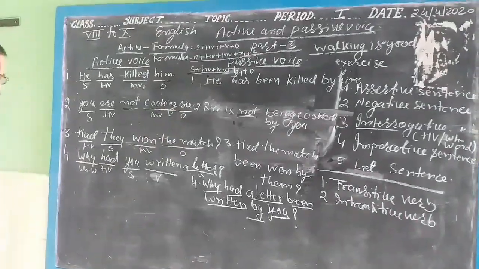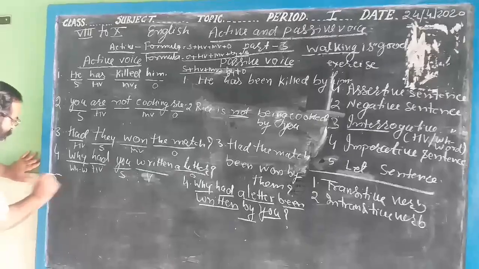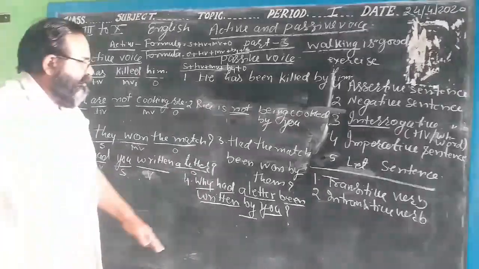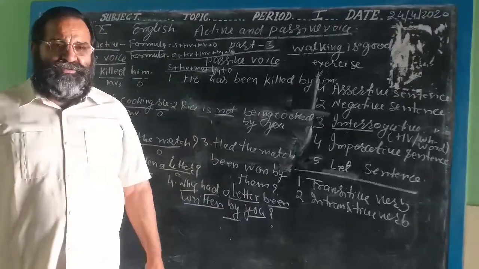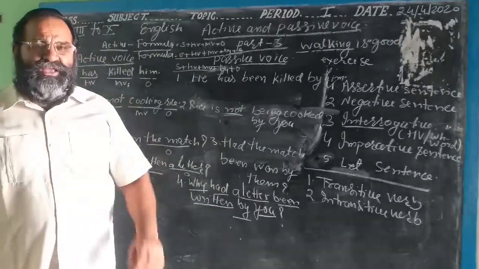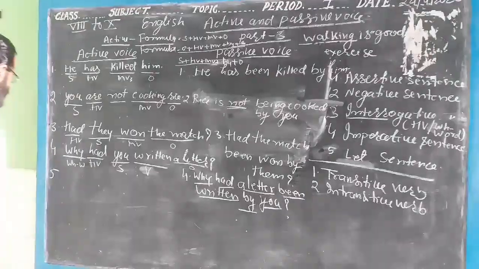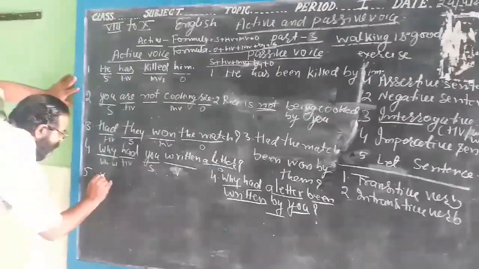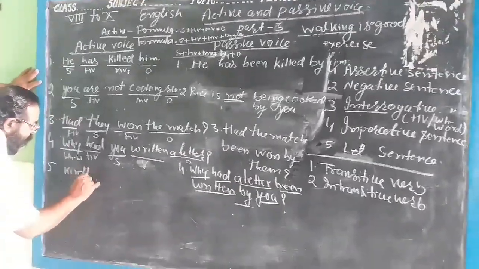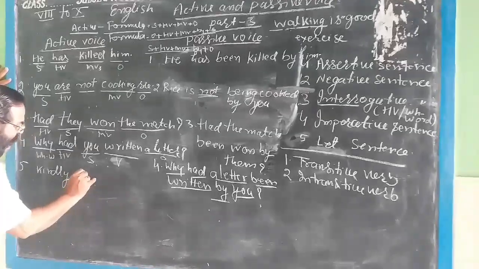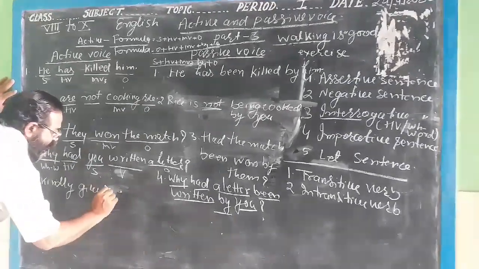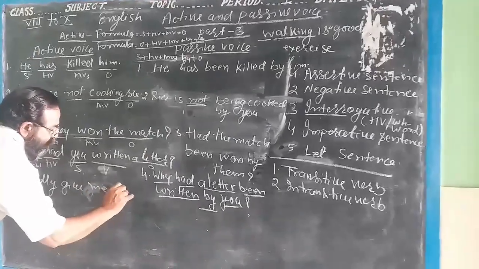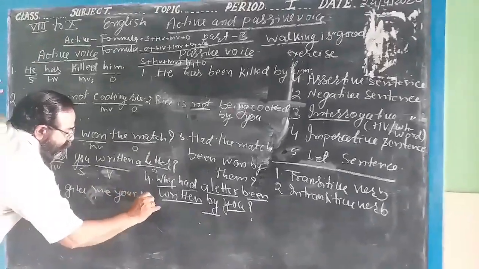Okay. Now we will take the fifth sentence. This is the imperative sentence. The sentence will start with the main verb. It is called the imperative sentence. Likewise, kindly give me your pen.